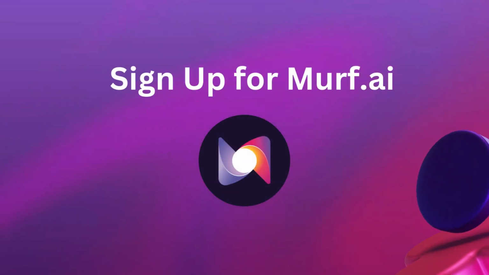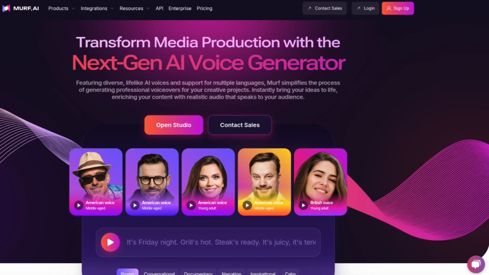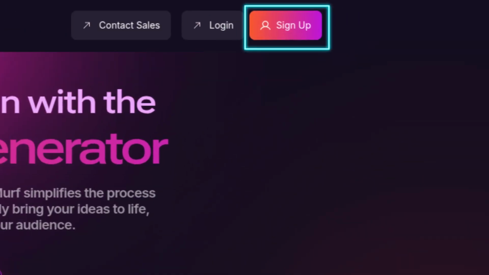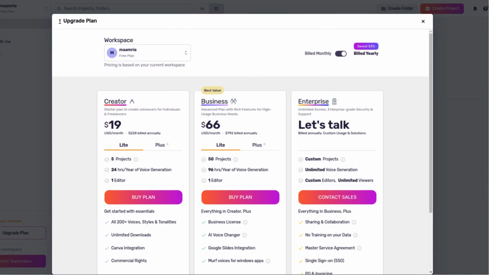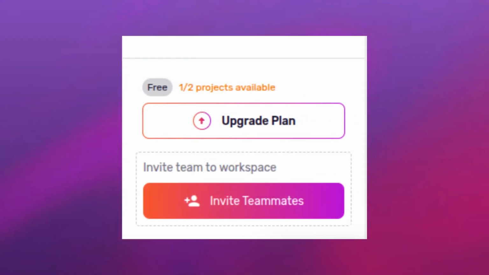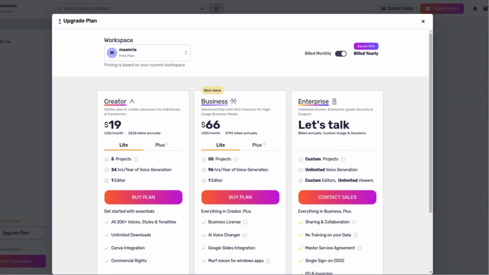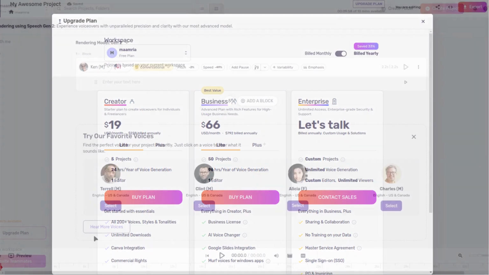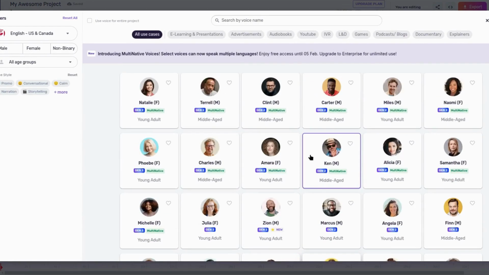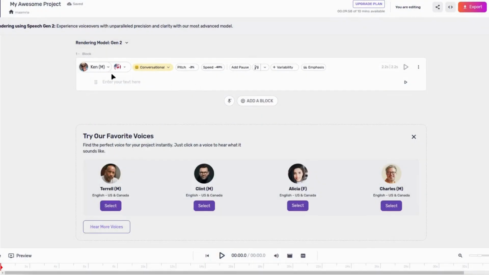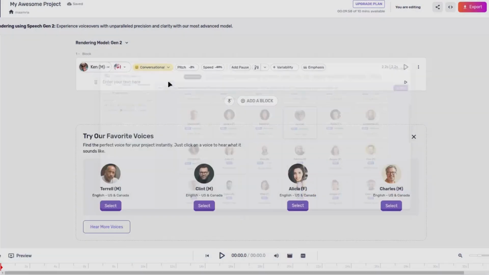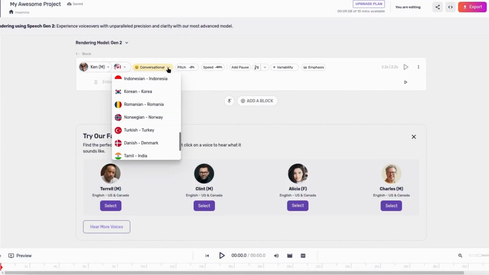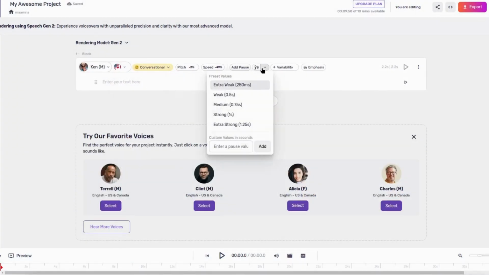Sign up for Murf.ai. Visit the Murf.ai website and click on Sign Up. Choose a suitable plan. Murf.ai offers a free trial, but for commercial use, consider subscribing to a paid plan. Explore the platform. Familiarize yourself with Murf.ai's dashboard, features, and available voices. Test different voices and settings to understand how to achieve the best results.